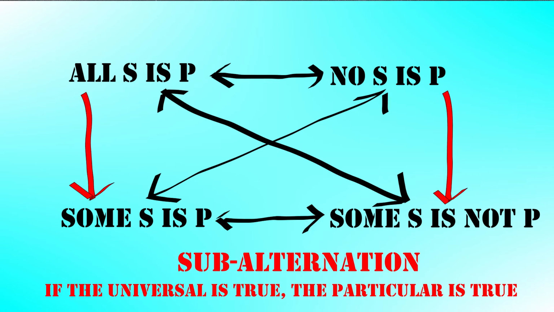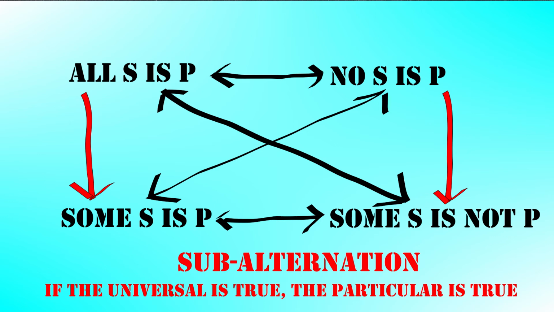And then the last one we have is subalternation. This concerns the relationship between the universal affirmative and the particular affirmative, and on the other side, the universal negation and the particular negation. The way subalternation works is that if the universal statement is true, then the particular statement also has to be true. Let's look at an example. If it is true that all human beings are mammals, then some human beings are mammals, right? Some just means at least one, remember. So if all human beings are mammals, then at least one is a mammal. If you want to point to that person, me. I would be an example of the one that's a mammal.